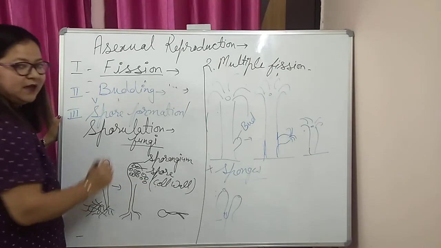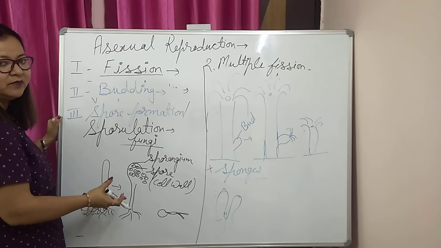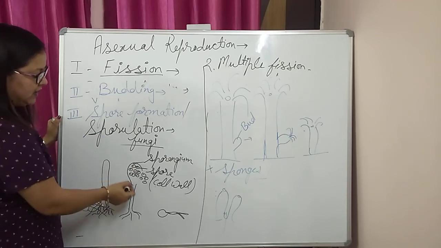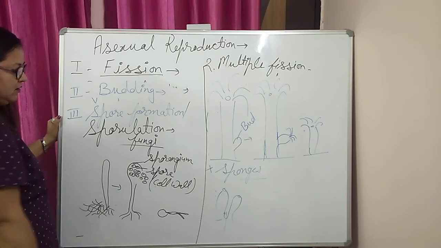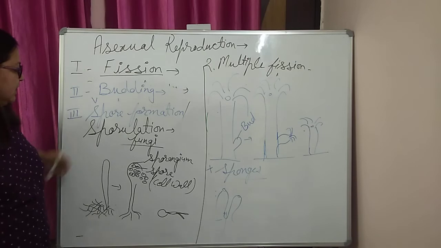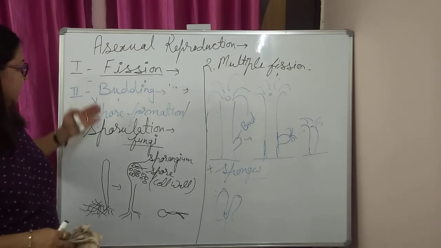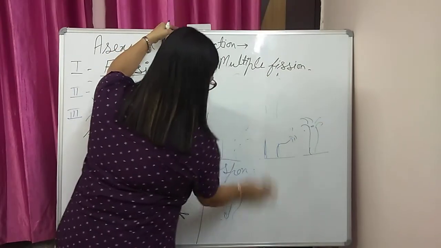So this is the benefit of sporulation. It increases the number of organisms with the help of only a single sporangium. Okay, this is the best feature of sporulation. Now come to the next type of asexual mode of reproduction, that is fragmentation.